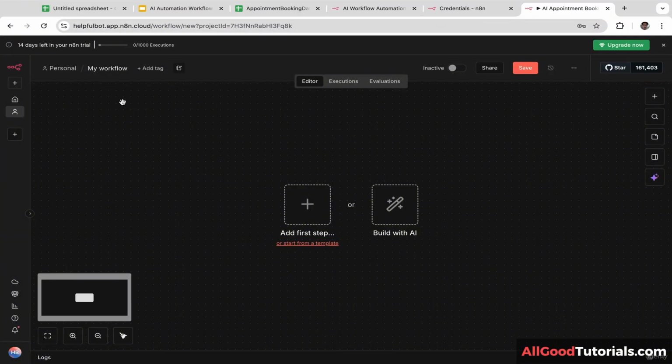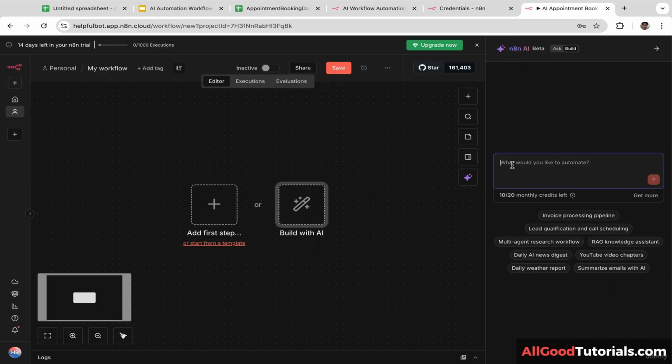Okay guys, you have 3 options. The first option is to build the automations from scratch. The second option is to build the automations using AI. And the third option is to build the automations from a template. There are many free templates that you can use and customize. In this case, we are going to build the automations using AI. So let's click this build with AI.